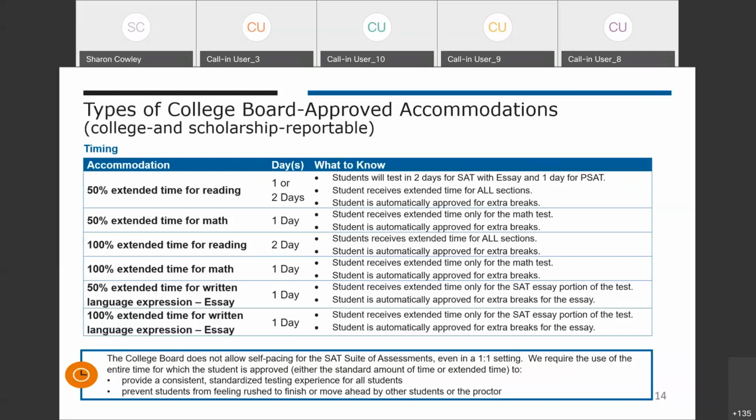The timing of testing with extended time will vary between 1 and 2 days depending on the assessment and the type of extended time. Similar to last year, students must be given the entire time for which they were approved. There is no self-pacing where a student can move to the next section when they finish. They must be provided the full time allotted.